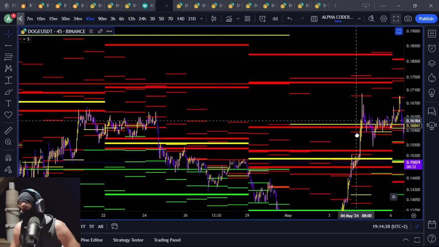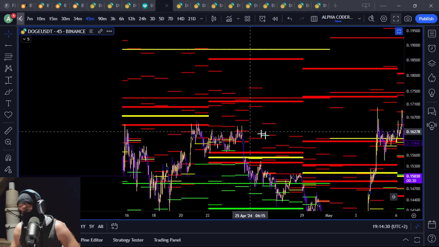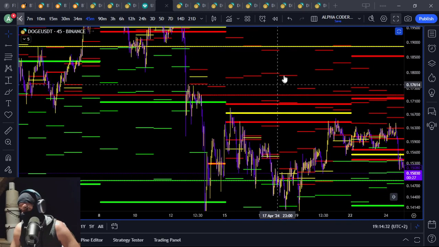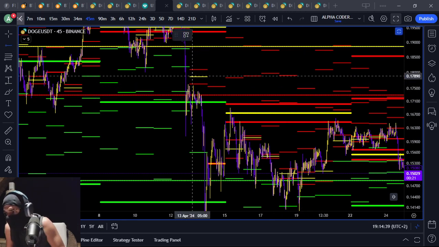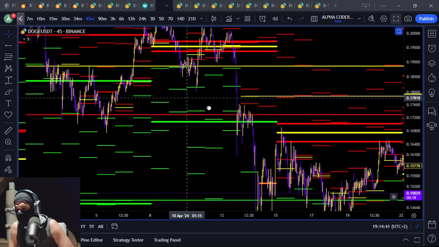Any more fun to the upside? Has that monthly been touched? Load, it has been touched. Hey, there's a target to the upside. So DogeCoin does still have a chance to hit 17.